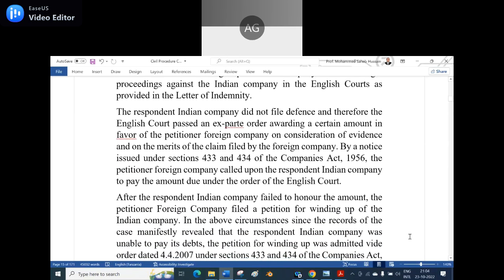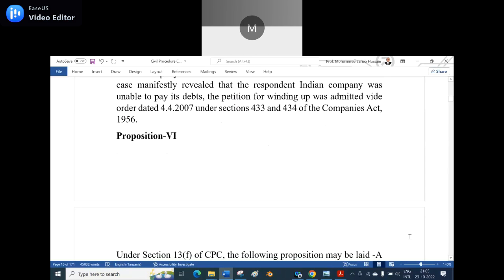At that time it is a must for the Indian company to pay the amount and indemnify the third person. After the respondent Indian company failed to pay the amount, the petitioner foreign company filed a petition for the winding up of the Indian company. In the above circumstances, since the records of the case manifestly revealed that the respondent Indian company was unable to pay its debts, the petition for winding up was admitted by the order dated 4/4/2007 under sections 433 and 434 of the Companies Act 1956.